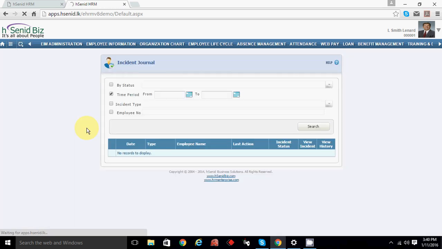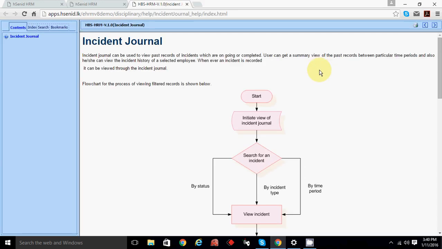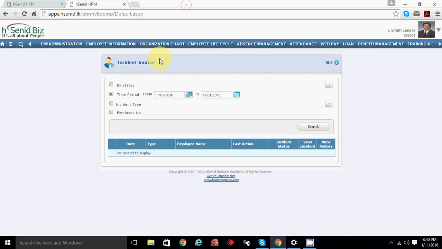Incident journal is there. Incident journal can be used to view past records of incidents which are ongoing or completed. The user can get a summary of the past records between a particular time period, and he or she can use it for a selected employee. Whenever an employee is recorded, it can be viewed through the incident journal. This is for the admin person like HR or someone. They can view the history of ongoing and completed incidents as well.